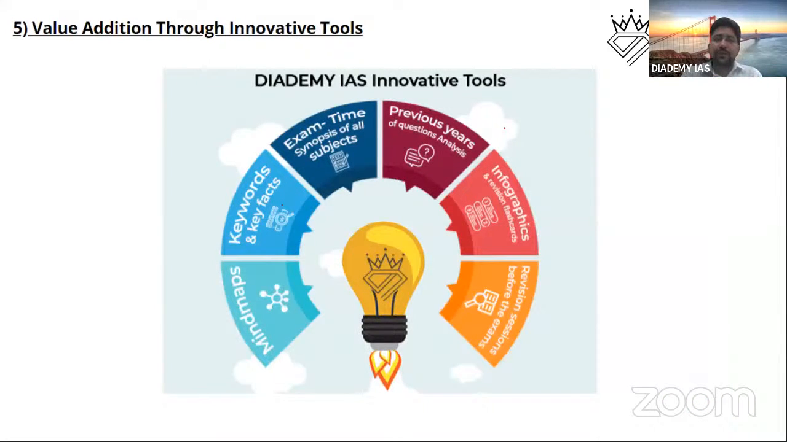Then value addition through innovative tools. These are our innovative tools: exam time sources, again these things. Keywords are important, because in answer writing, keywords are very much important. So this is our emphasis, that we make sure you are very handy and comfortable with keywords and key